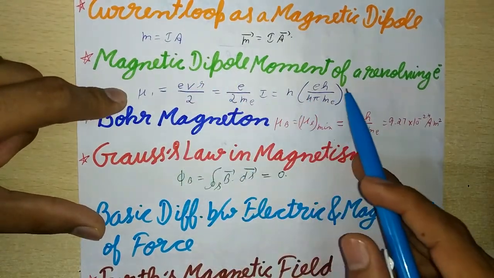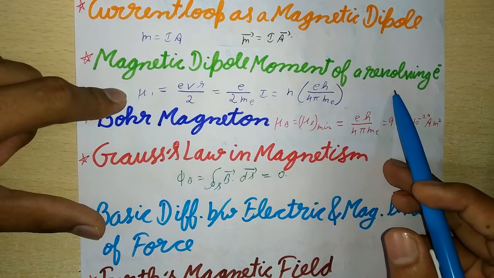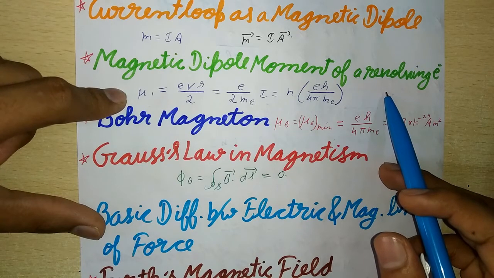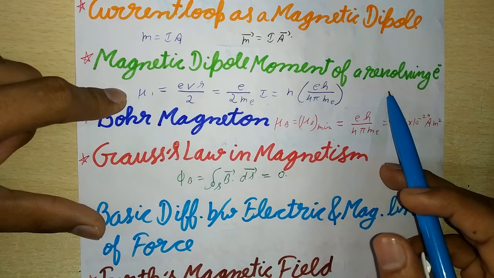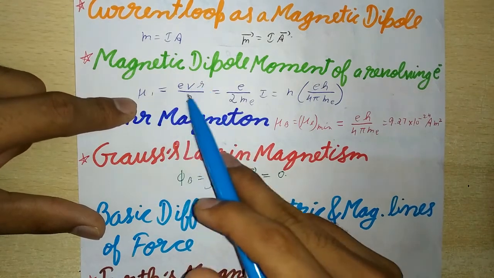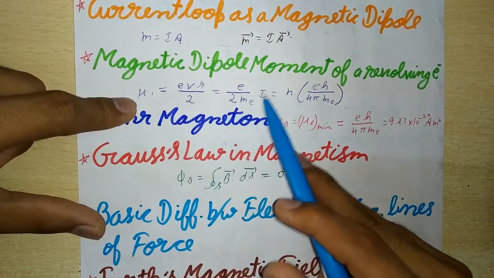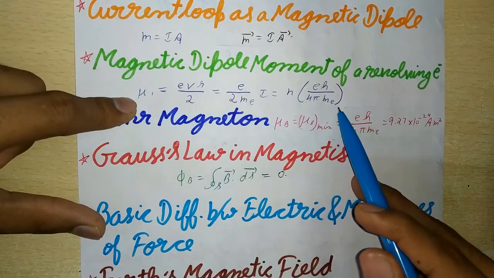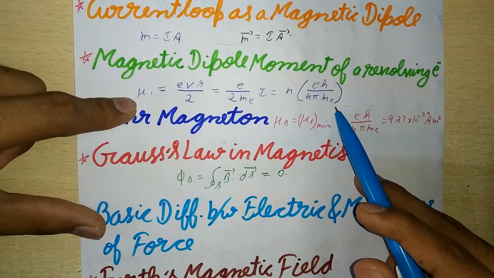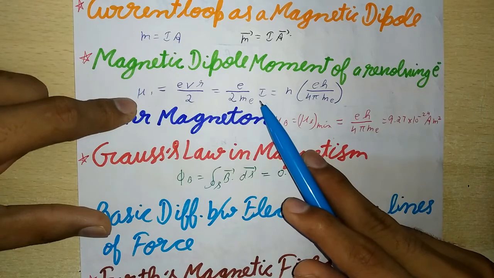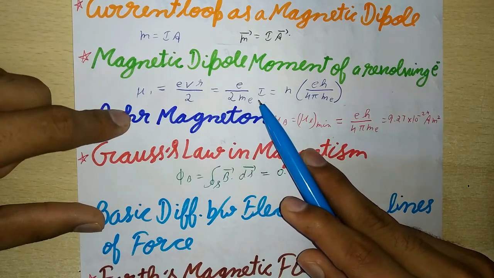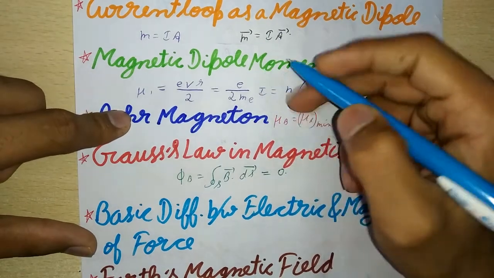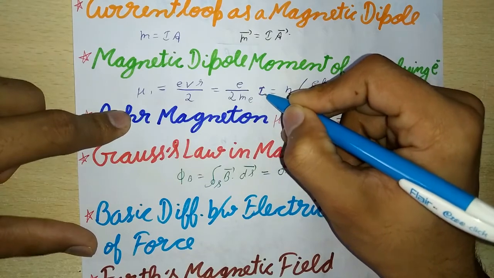Now next is magnetic dipole moment of a revolving electron. The orbital magnetic moment of an electron revolving around a nucleus in the nth orbit of radius r with speed v is given by mu L is equal to evr upon 2, which is equal to e upon 2 me into L, which is equal to n into (eh upon 4 pi me), where L is the magnitude of the angular momentum of the electron revolving around the nucleus.